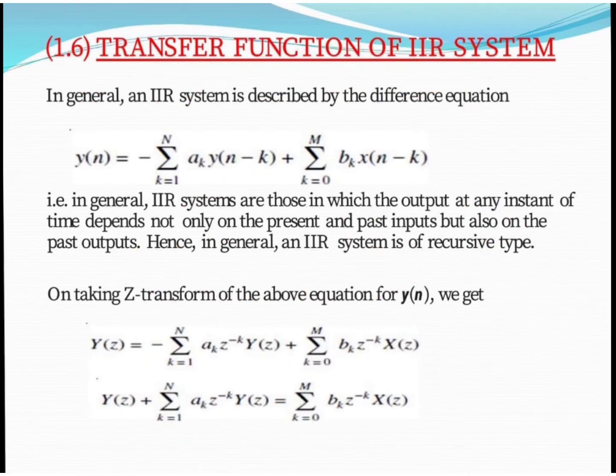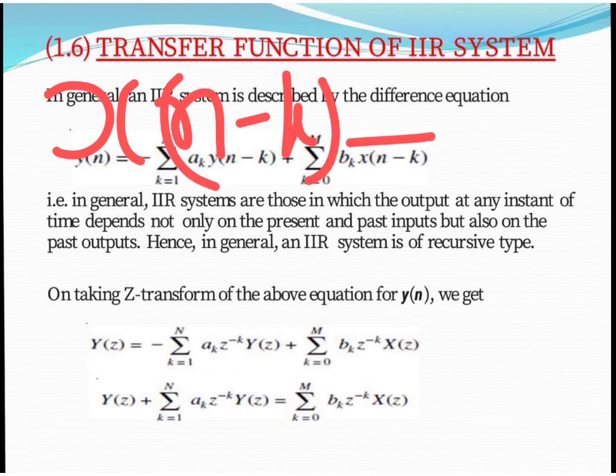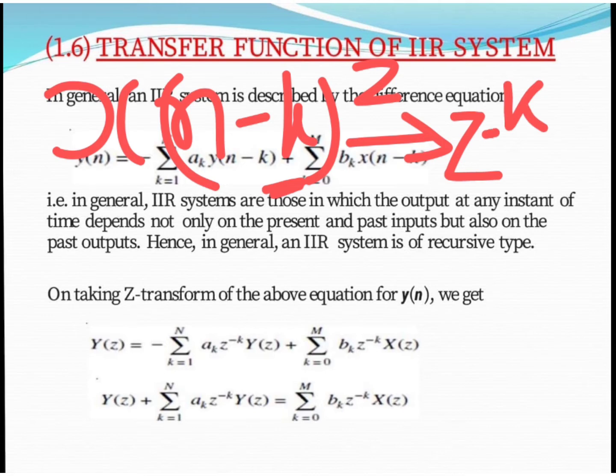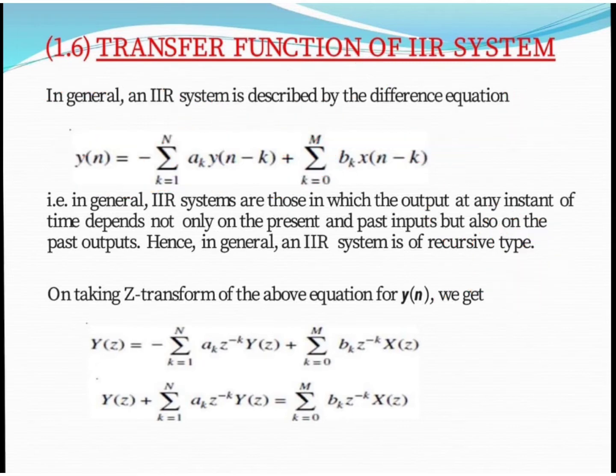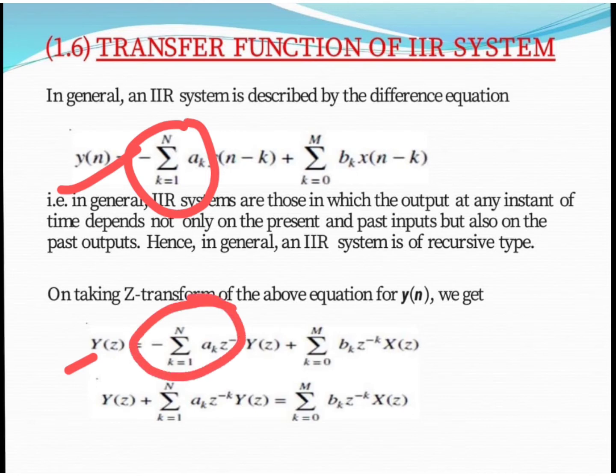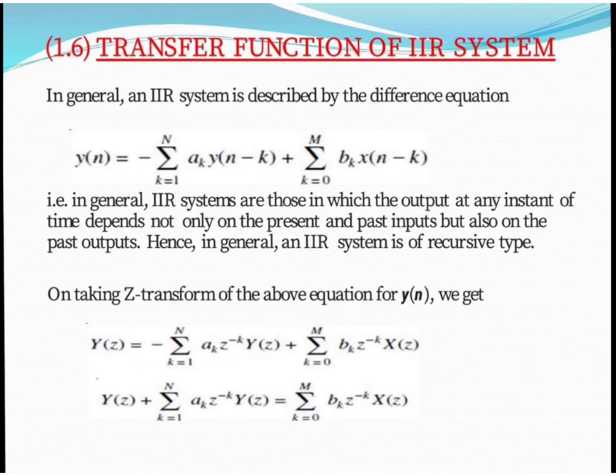Likewise, when we want the Z transform of this term, generally we know that this is the shifting property, so we use z to the power minus k, and the Z transform of x of n is nothing but capital X of z. So we apply all the Z transformation formulas here. The Z transform of y of n is Y of z, and this term is a constant, so we take the constant value. For y of n minus 1, the shifting property is represented by z to the power minus k times capital Y of z.